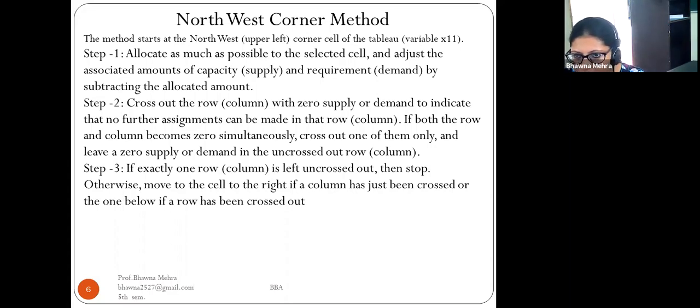So this is all about the second step. Now come to the third step. If exactly one row or column is left uncrossed out, then stop. Otherwise, move to the cell to the right if a column has just been crossed out, or the one below if a row has been crossed out. So these are the three steps to solve the northwest corner method.